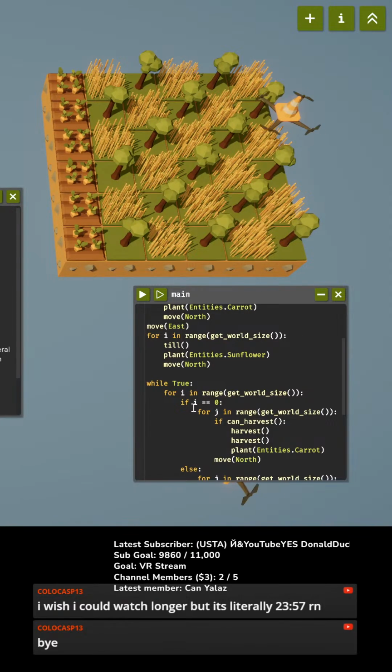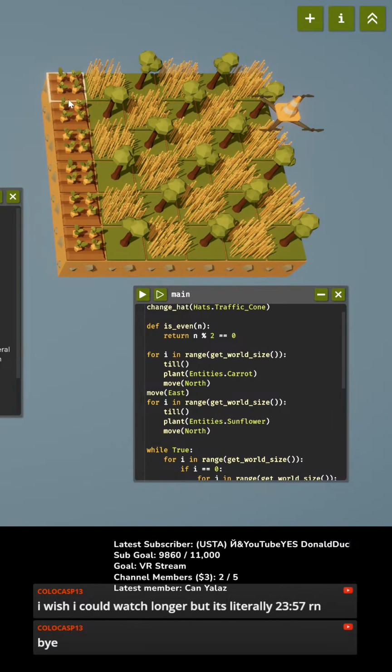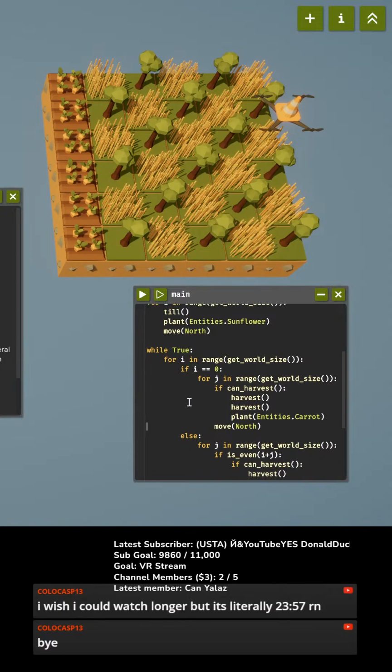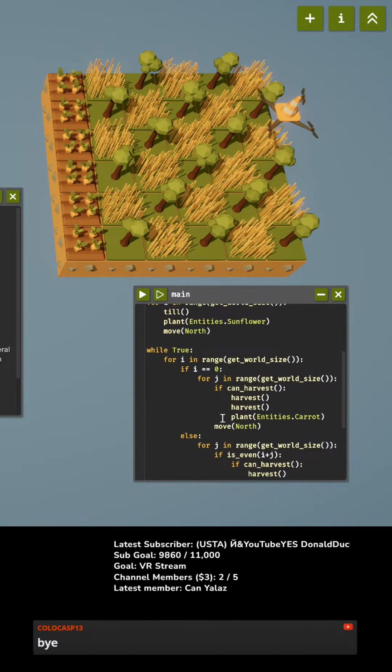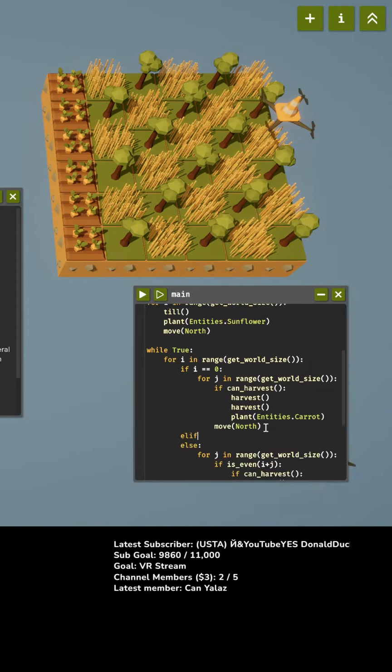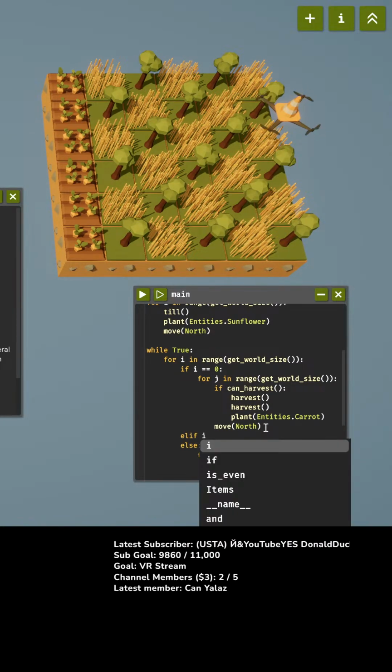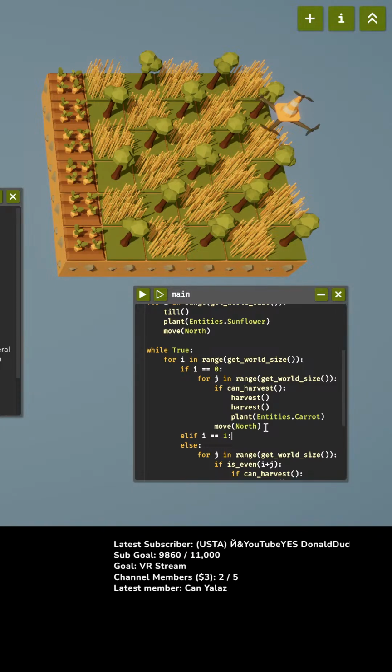Okay, so now go through. Yeah, I should really make a list. Well, we're gonna do it by hand first, and then later we'll switch this to a list. Tested out by range. If I equals 0, then do that. And then we're gonna do another one, else if I equals 1. Later we're gonna have a list that we go through to do this.